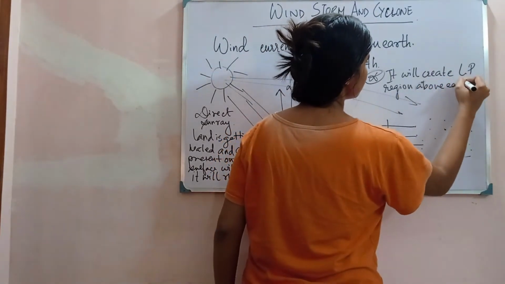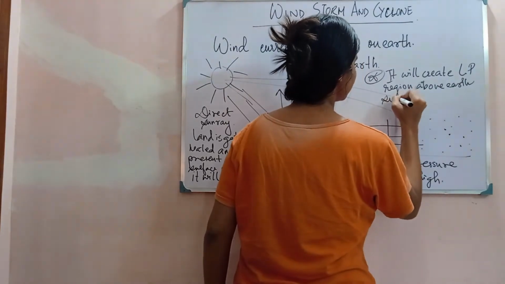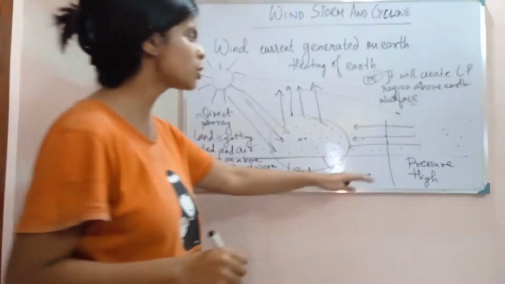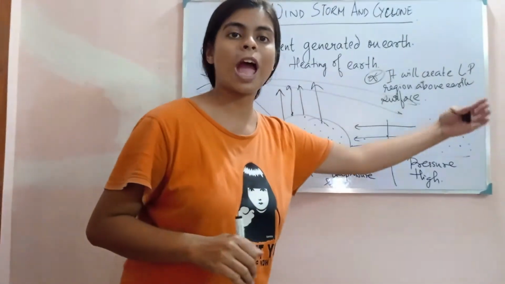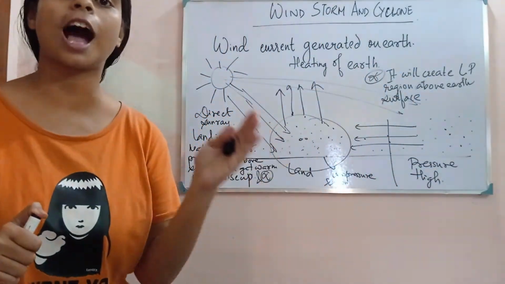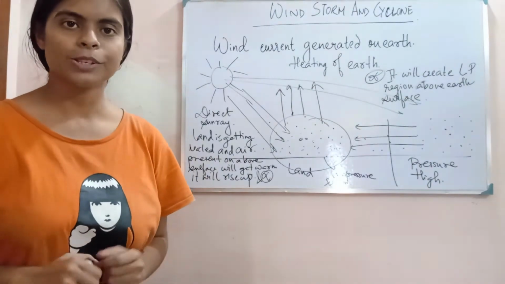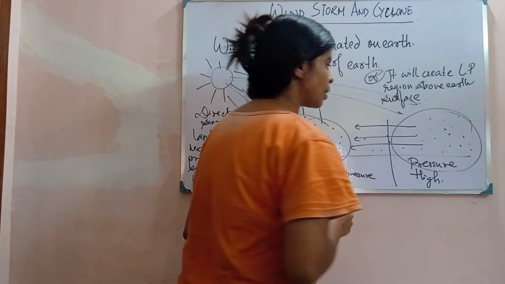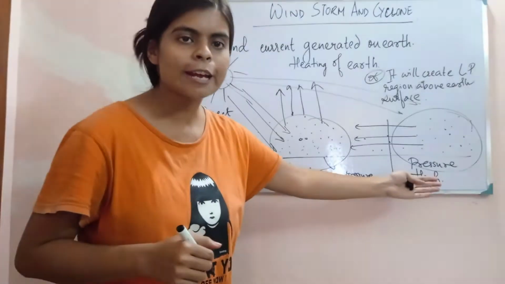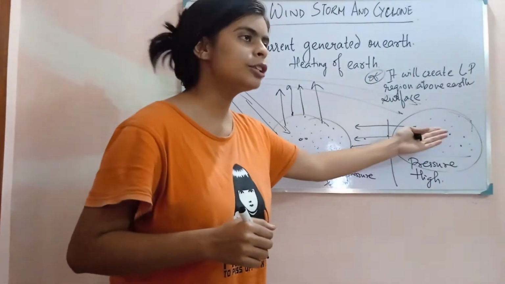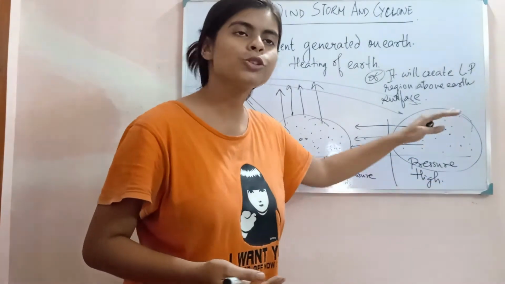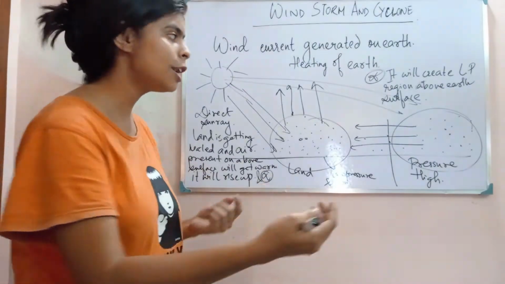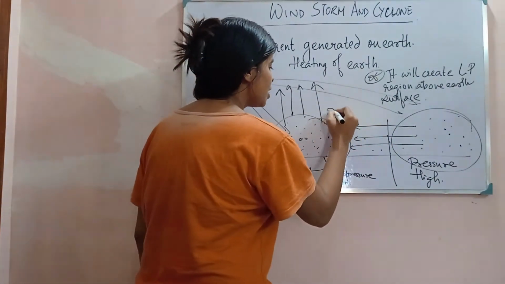And since the low pressure region is created over the earth's surface, now suppose there is one region where the sun rays are not coming properly. So what will happen? Suppose this is the area. The land is not getting heated up. The air is also not getting heated up. So most of the air is present over here. It is not rising up. So as a result, now you can see there is a difference in pressure.